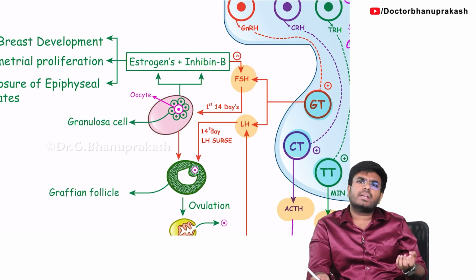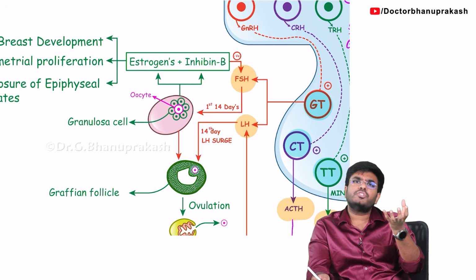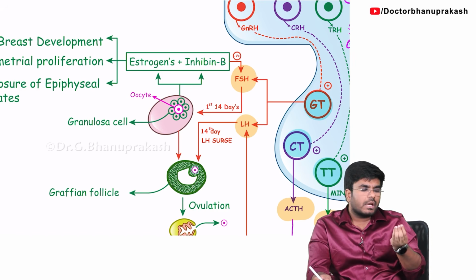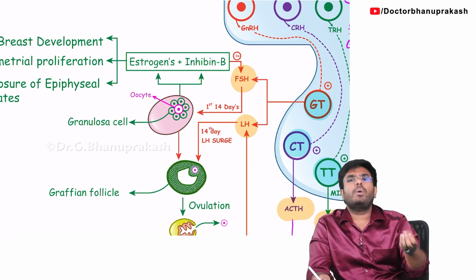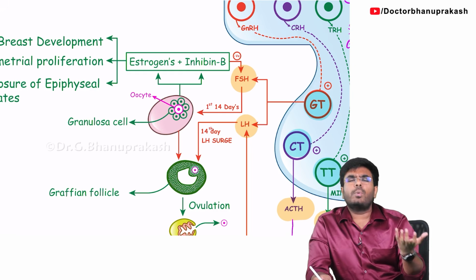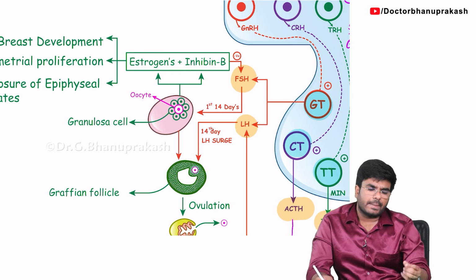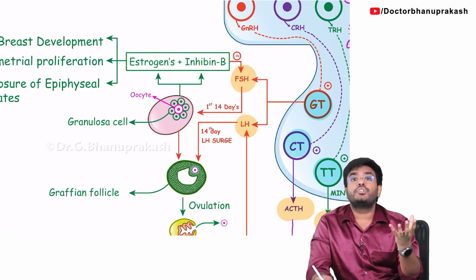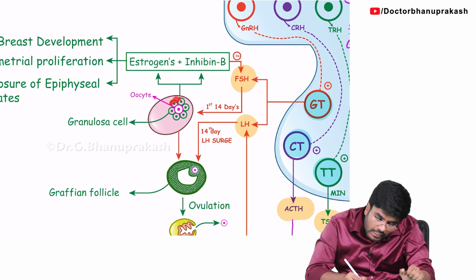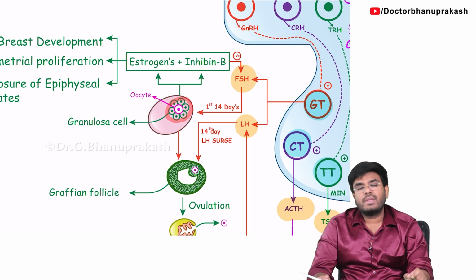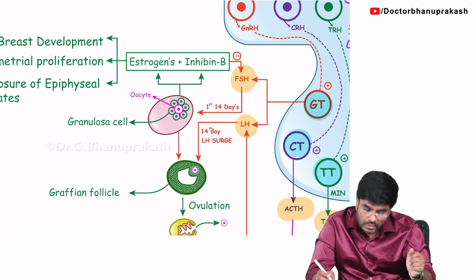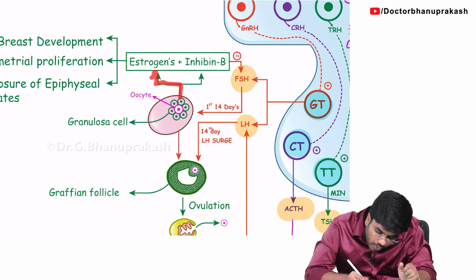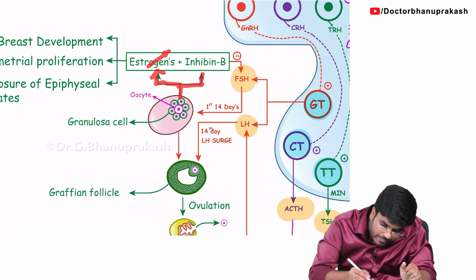So now tell me, when the follicles are getting stimulated, they will start to undergo maturation. Now they are in a dormant stage. Because of the FSH, these follicles will start to mature. A group of follicles, not only one follicle, 10 to 15 follicles, let's say, are starting to mature. Now see, under the influence of FSH, the follicles are maturing, and the granulosa cells, do you know what they will do? They are going to release two important hormones called estrogen and inhibin B.